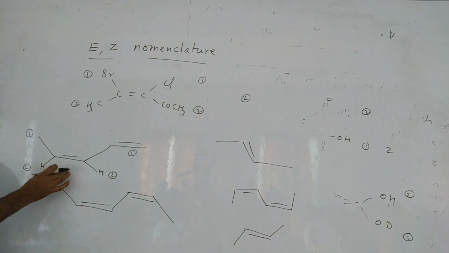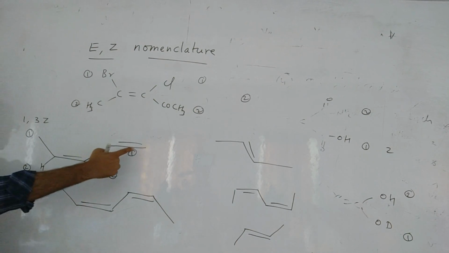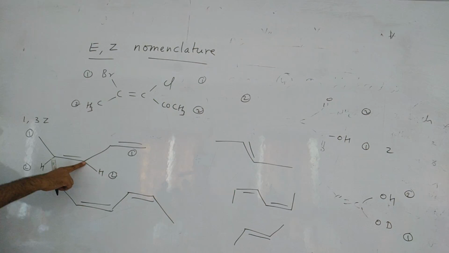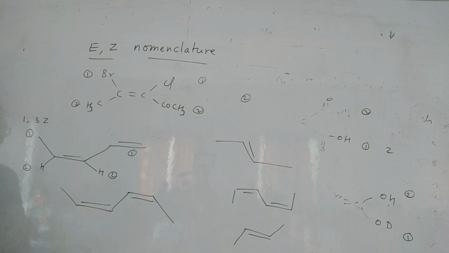So what can you write as the name of this compound? 1,3Z you can write, because at the third position 1, 2, 3, what configuration are you getting? Z. So 1,3Z-pentadiene. Or else they will just ask at the third carbon what is the configuration of the alkene, simply.